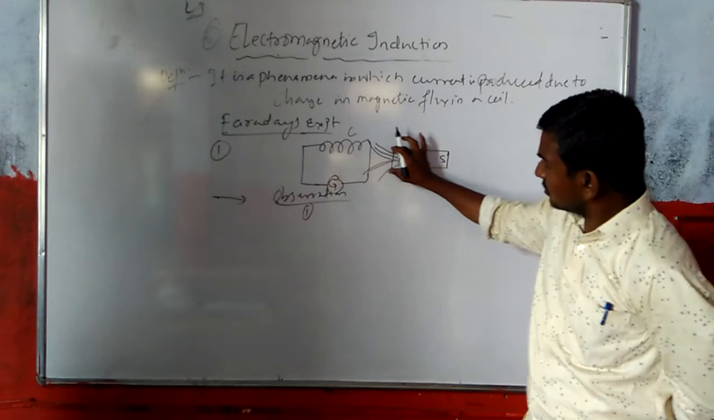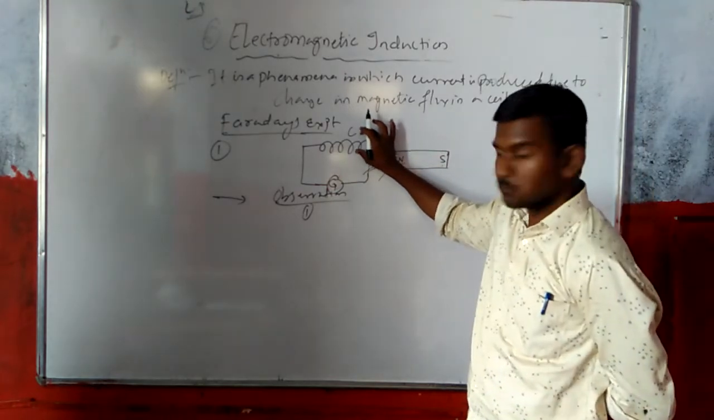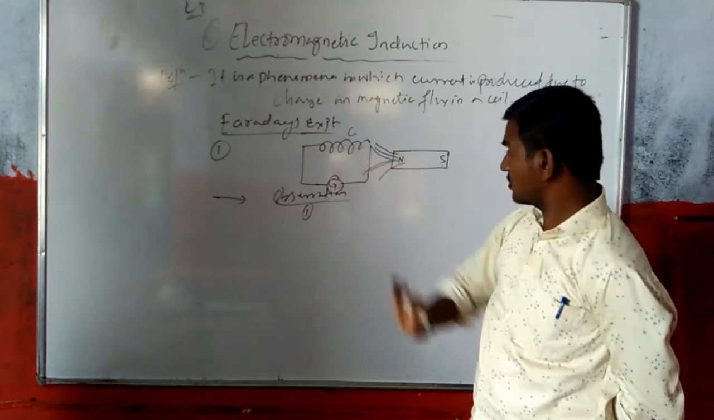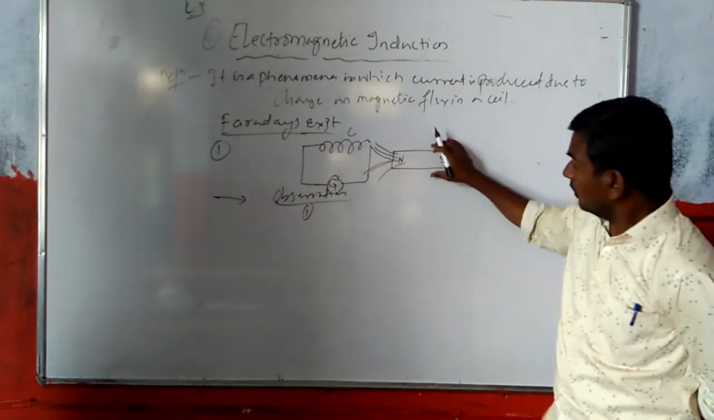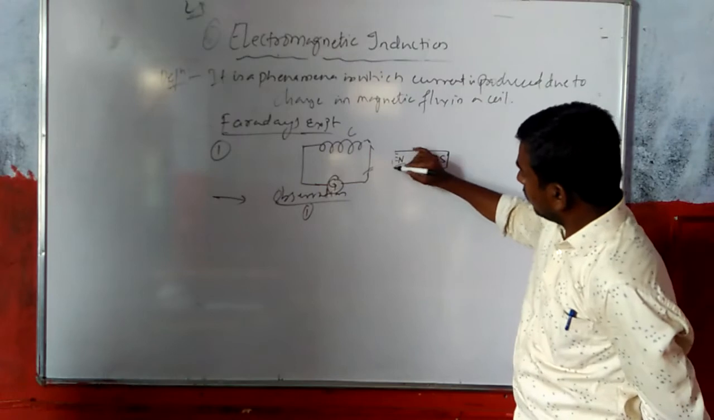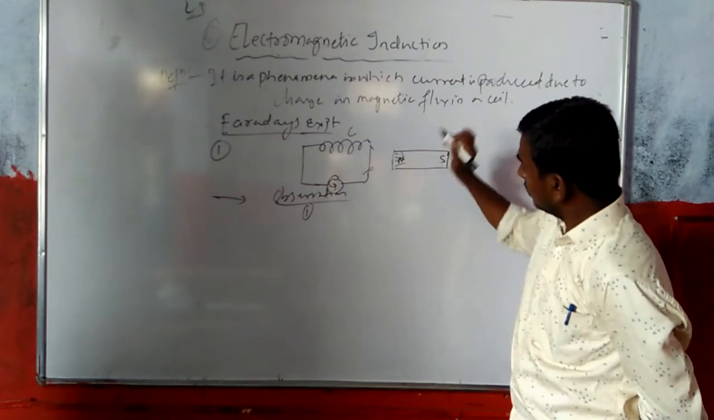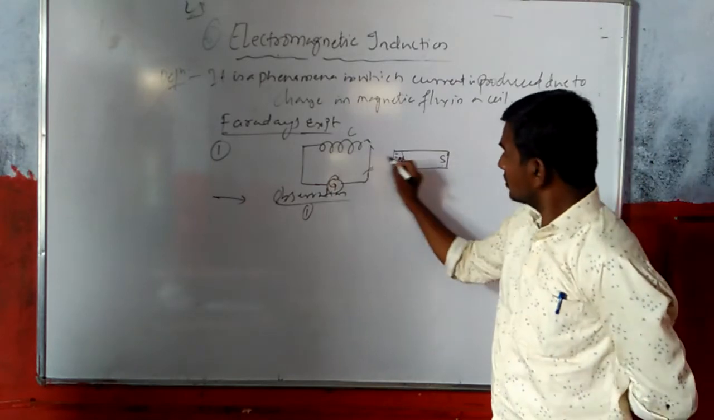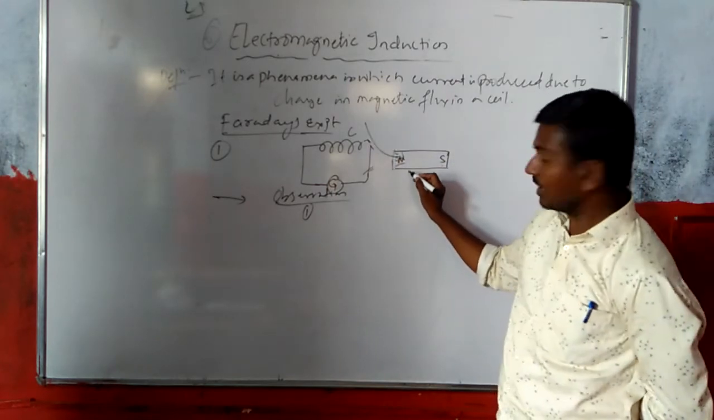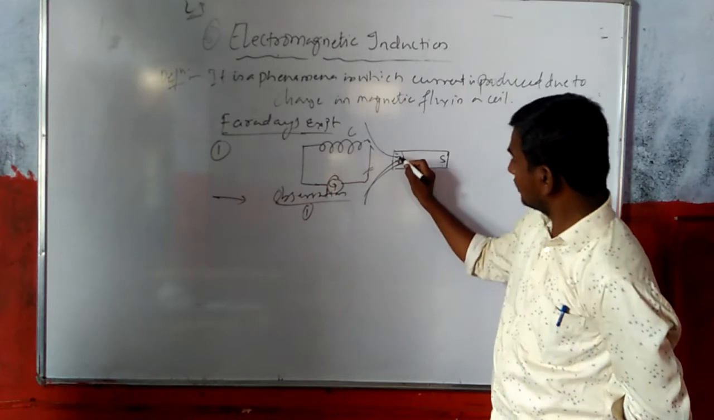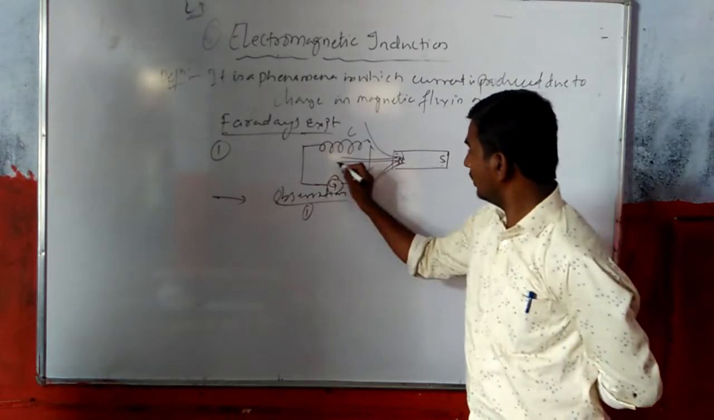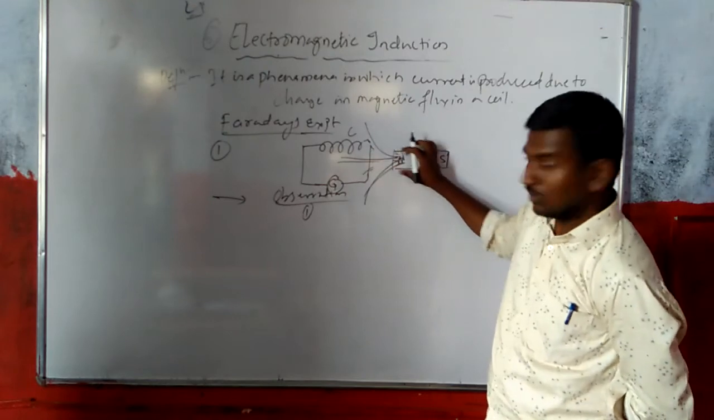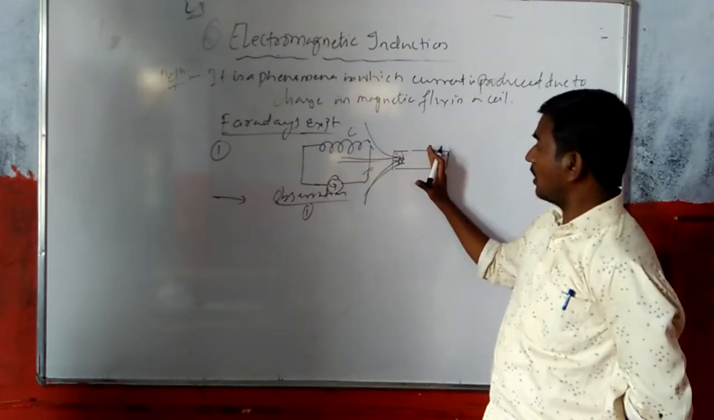So when the magnet is coming towards this coil, there is a change in magnetic flux. Initially, here you see the magnet with N pole and S pole. When it is far away, how will the magnetic field be produced? Like this, one field line will be like this. So this magnetic field will be very much less when it is far away.